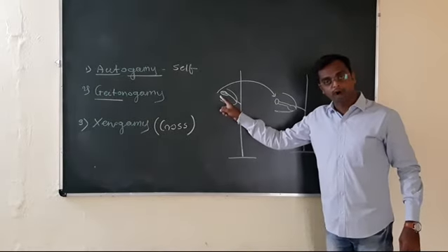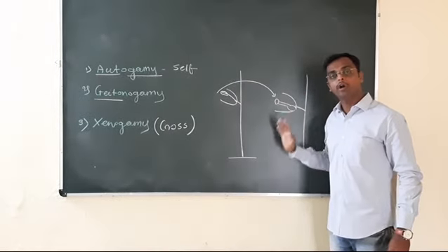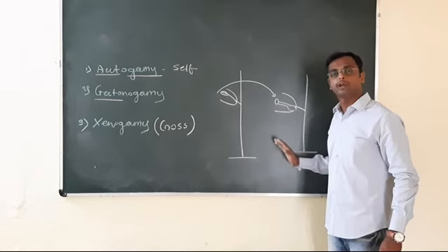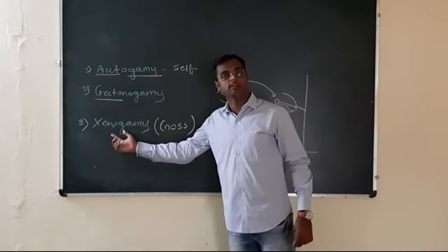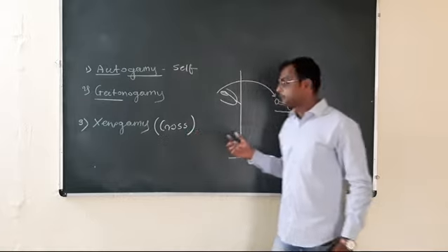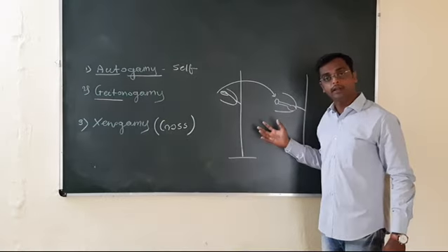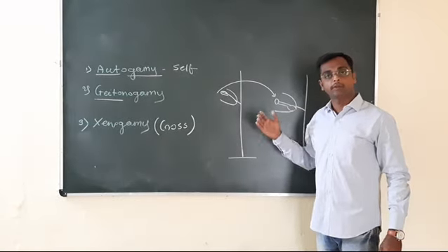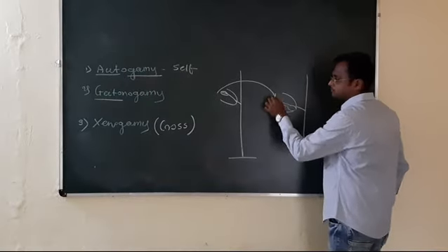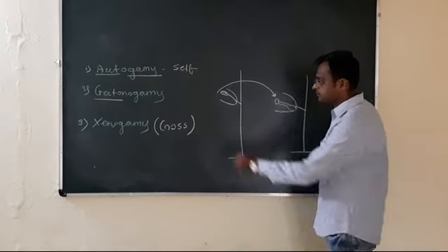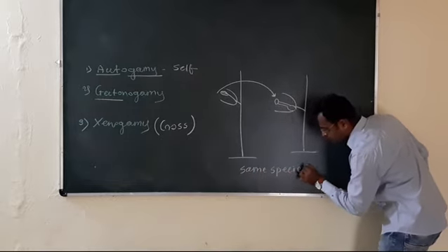Transfer of pollen grain from the anther to the stigma of a flower which is produced on a different plant belonging to the same species. The species of both plants must be the same. Such a condition is called xenogamy, also called cross pollination. Cross pollination favors mixing of genetic material, and the mixture results in the formation of superior offspring. This is also called hybridization.